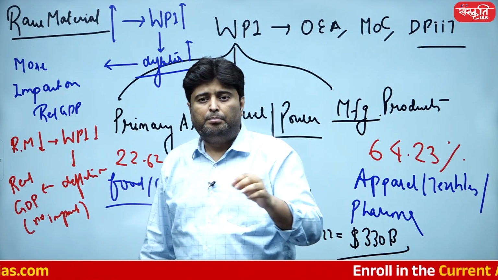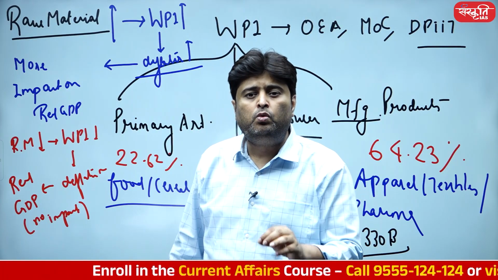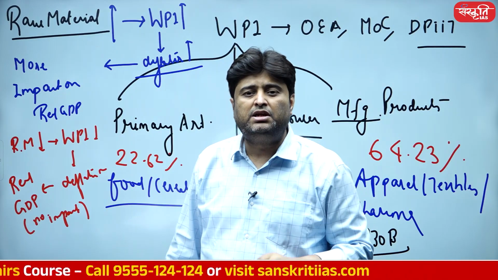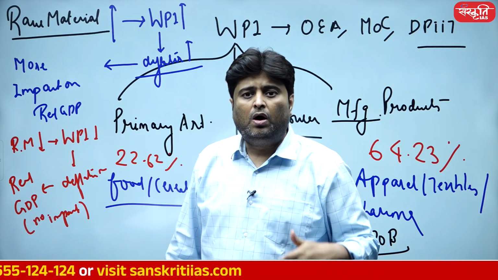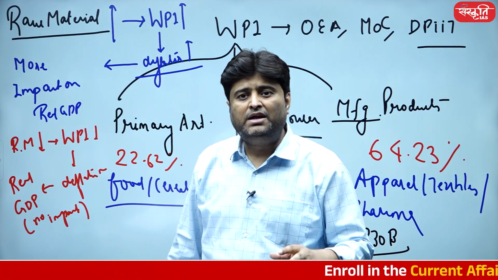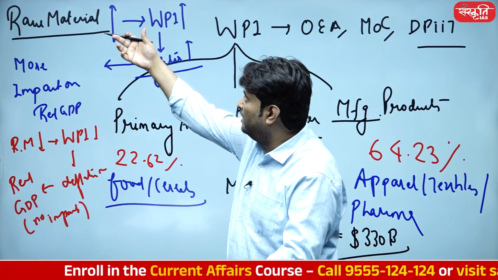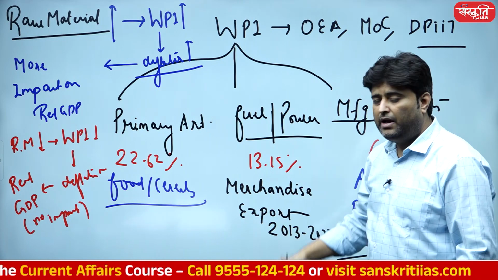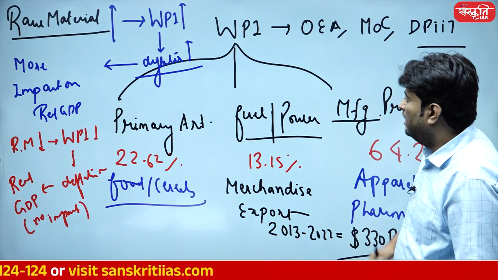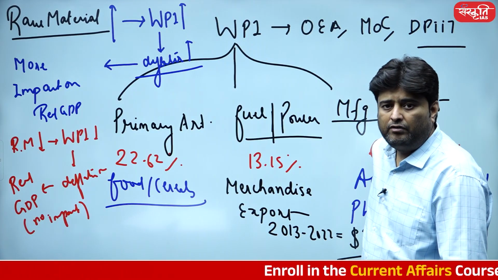So our merchandise export is showing an increase in value due to inflation. It is not showing an increase in value due to increased production or increased export. It is showing an increase in value due to the rise in inflation. If WPI has increased, raw material cost has increased, so does the finished product made by Indian companies. So this is the reality, student, and keeping this in mind, we need to change our WPI.